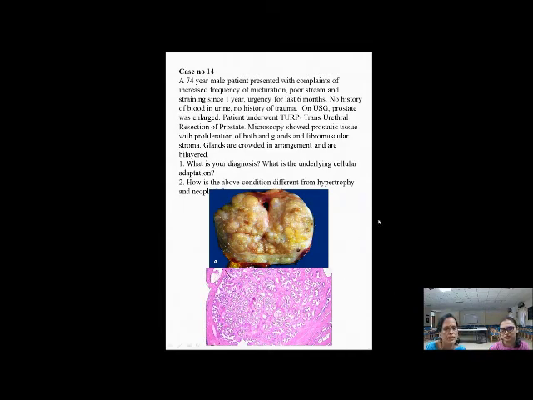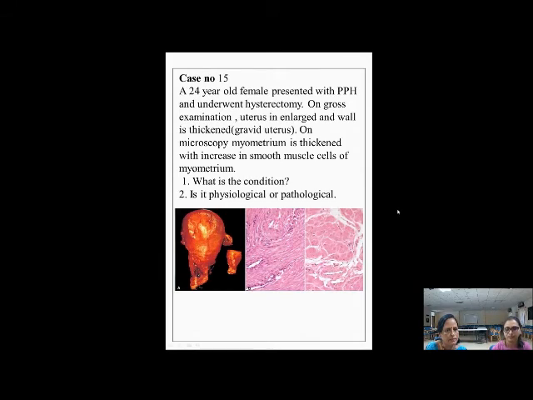So this was benign prostatic hyperplasia. This is an intact prostate. Earlier, this was a surgery which was done, prostatectomy. The cut section shows nodular hyperplasia. See the nodules which are protruding, standing out prominently. All this is because of the glandular and the fibromuscular hyperplasia that is seen. Yes, hormone related. This was the second case.